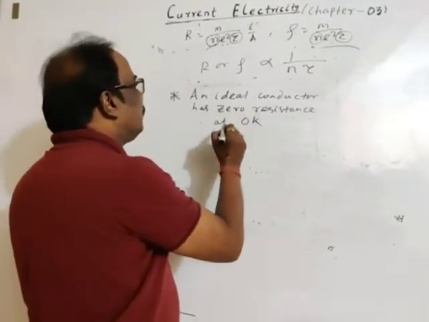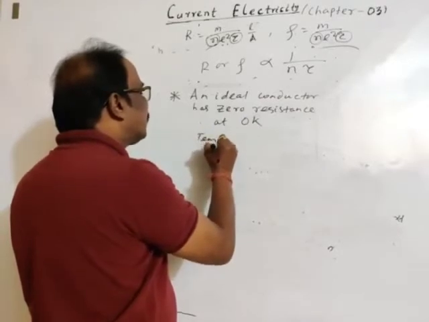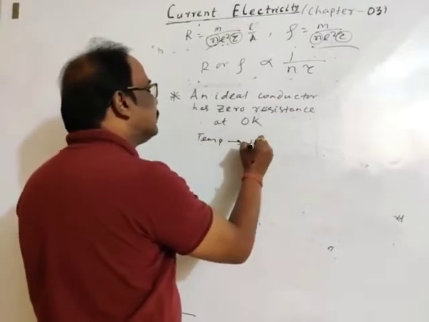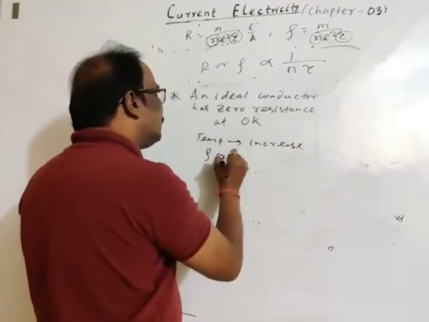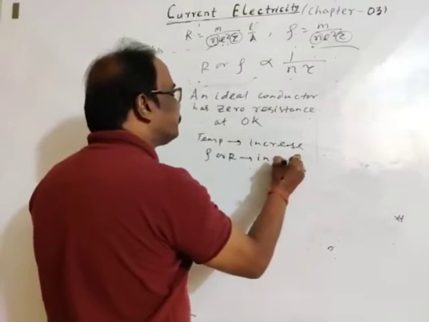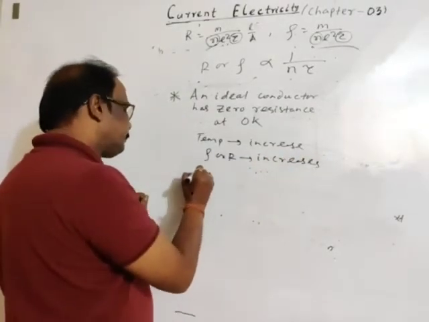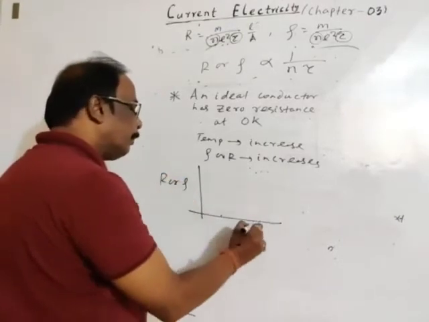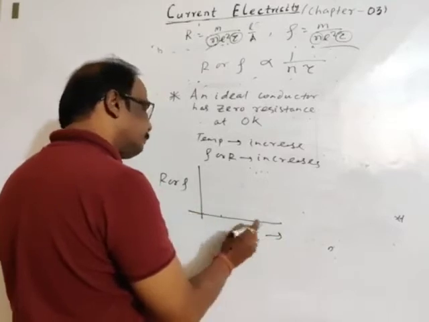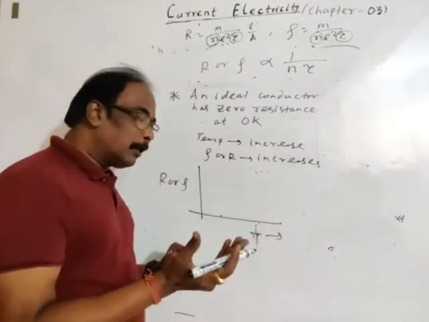So again we have discussed, if temperature increases for conductor, then resistance or resistivity increases. Then for ideal conductor, the variation will be like this. You may take R or rho, and temperature, capital T or small t in degree centigrade or in Kelvin.